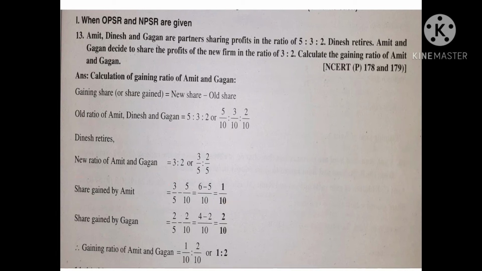Next, share gained by Gagan. 2/5 is the new share of Gagan, and 2/10 is the old share of Gagan. So common denominator 10. 5 how many is 10? 5 2s are 10, so 2 into 2 is 4. 4 minus 2, that is 2/10. So the share gained by Gagan is 2/10. Finally, the gaining ratio of Amit and Gagan is 1/10 to 2/10, or 1:2.